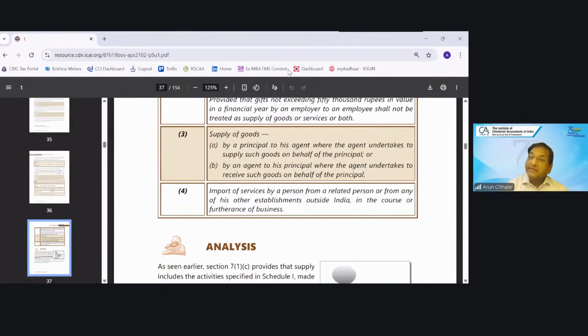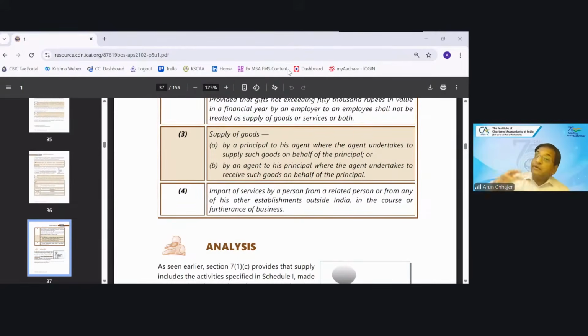Correct. Similarly, when I'm purchasing any asset, like a car, furniture, or computer, if I am eligible to take ITC, then I'm taking the ITC. For taking the input tax credit, it is important that it should be in the course or furtherance of business, right?